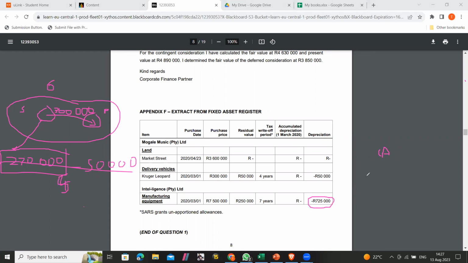So it's going to be 7.5 million minus the depreciation for 10 months, so multiplied by 10 over 12, right?